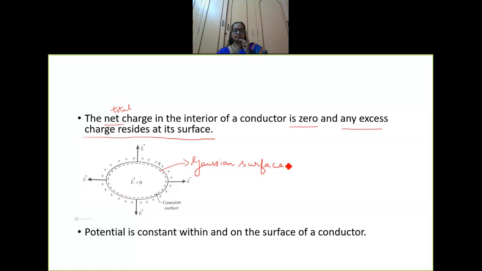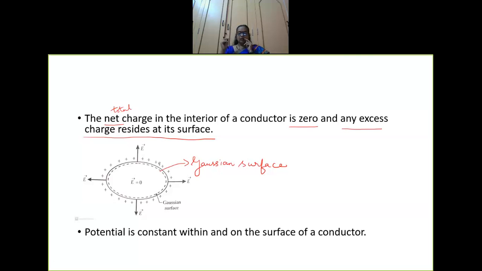So what are the dotted lines? Dotted lines are nothing but the Gaussian surface, and that Gaussian surface is near the boundary, right? Now in the first point we read that the electric field is zero at all points inside the conductor. That is the first point we discussed. Electric field is zero inside the conductor.